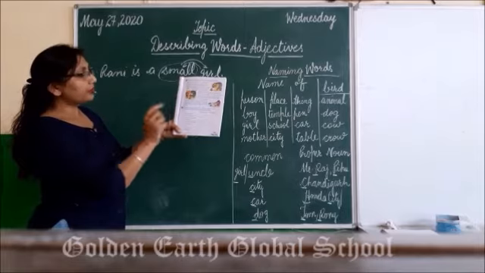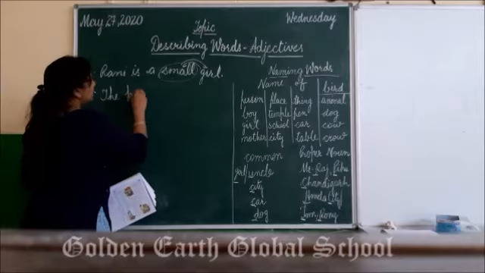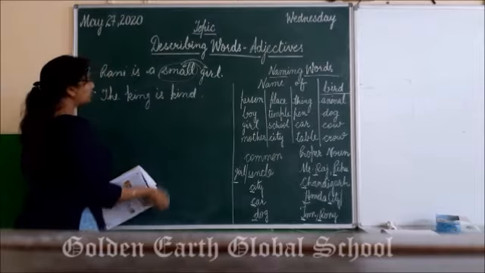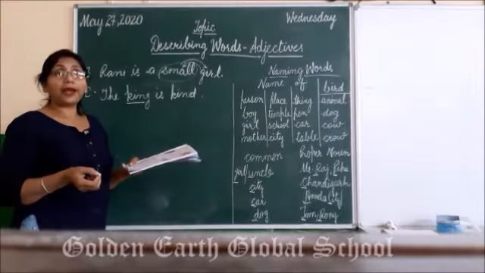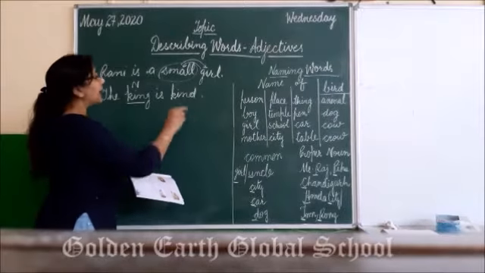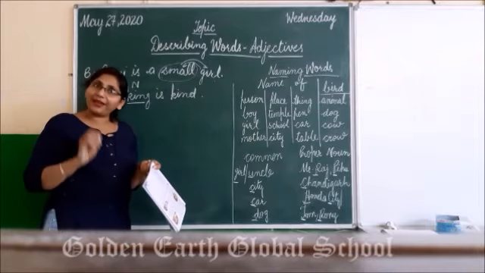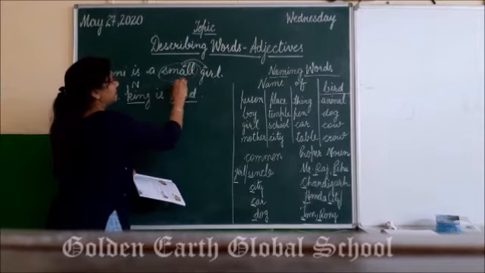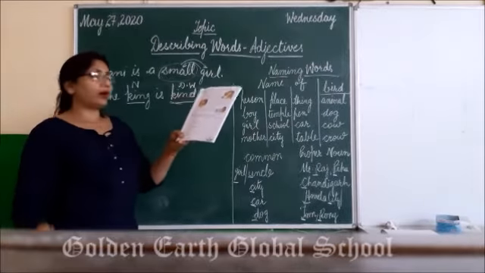Okay? So the first one is the king is kind. The king is kind. Now see, king. Many kings are there, right? So king, person. This is naming word, right? And kind. Kind is the quality of the king. कि king कैसा है? Very kind. So this is the describing word.